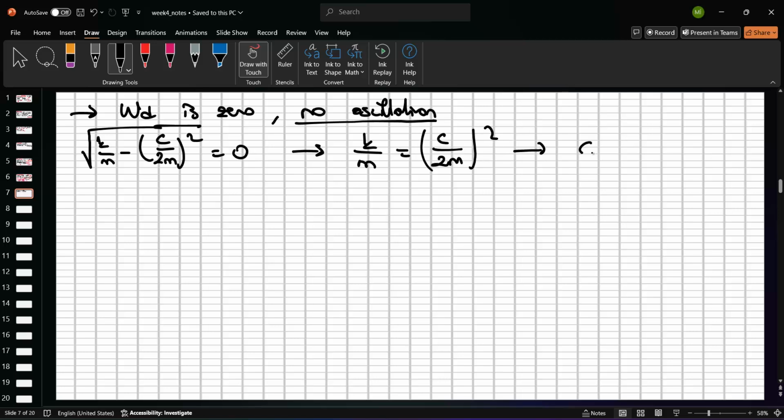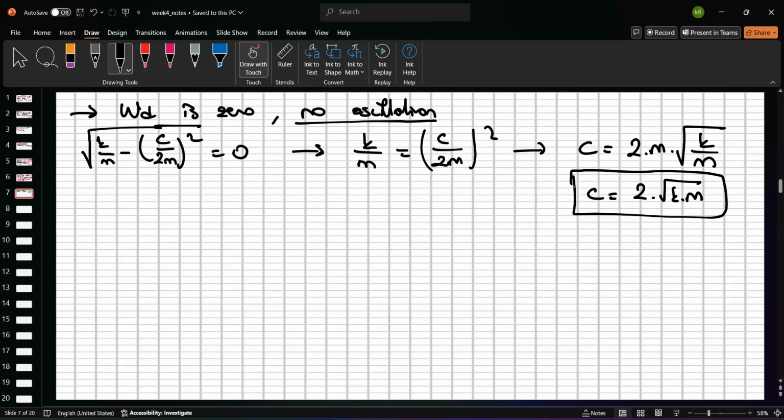And so we can reorganize the equation in order to represent the C coefficient in here, just like this one, 2M times the square root of K over M, or we can rewrite this equation as 2 root KM, okay? See? We can derive the damping ratio. But in real systems, we should select the C value, the damping ratio, guys.